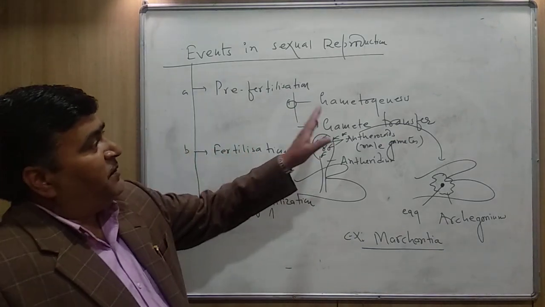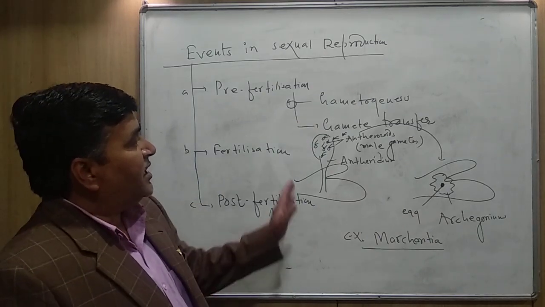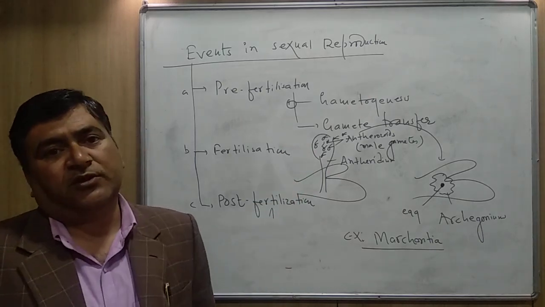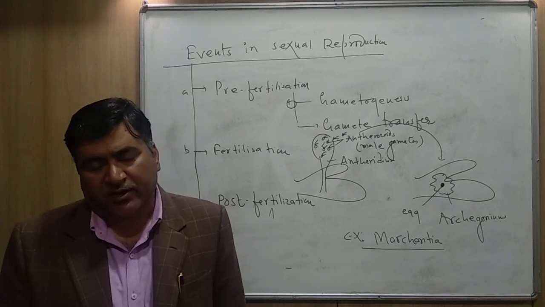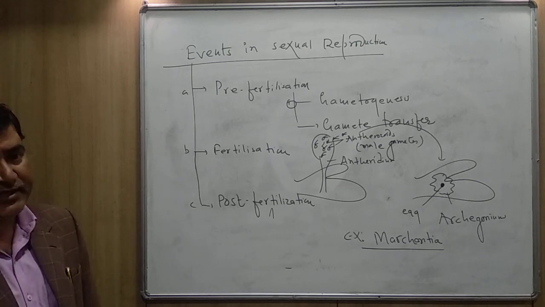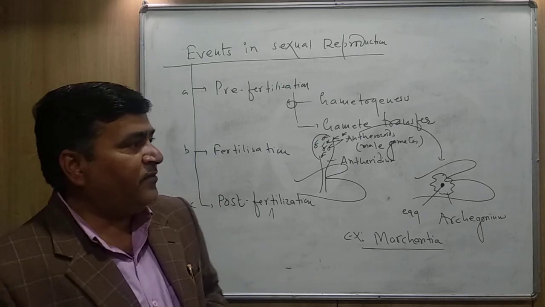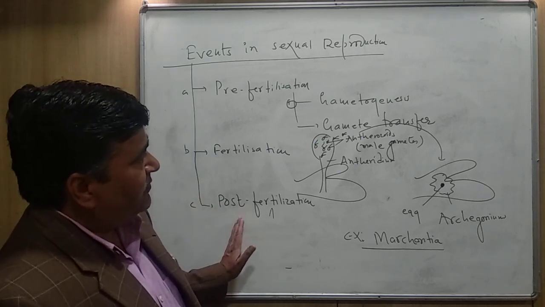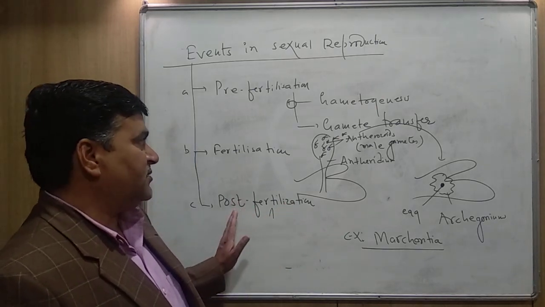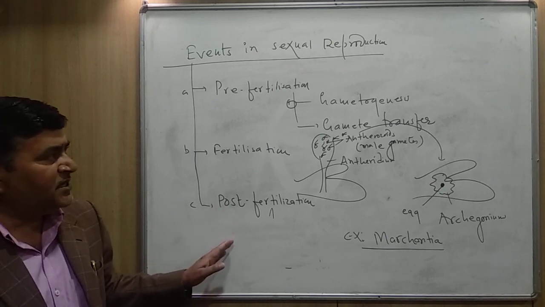In the case of higher plants, like gymnosperms and angiosperms, the gametes are transferred from the male plant to the female plant through pollination. In the lower classes, you have already studied pollination. As you know, pollination is the process of transfer of pollen grains from one plant to another plant. This is called cross pollination. If pollination takes place within the same plant, this is called self pollination.